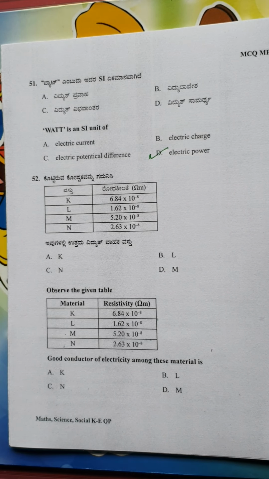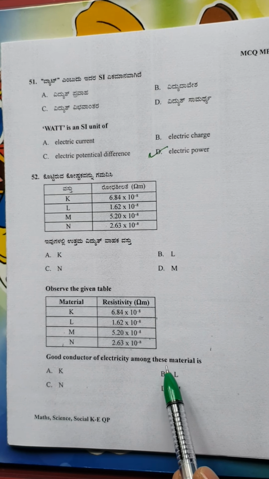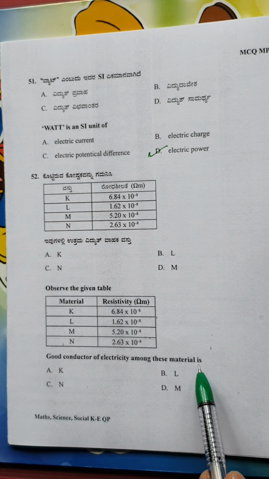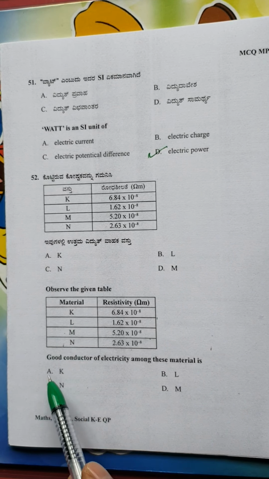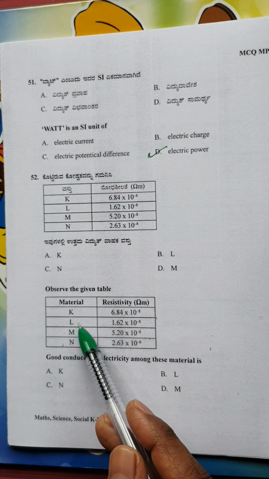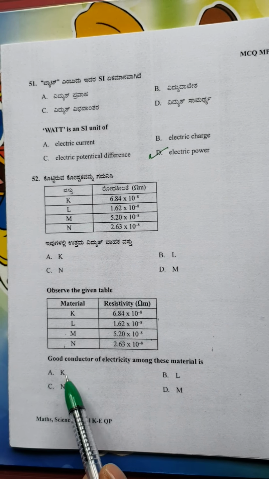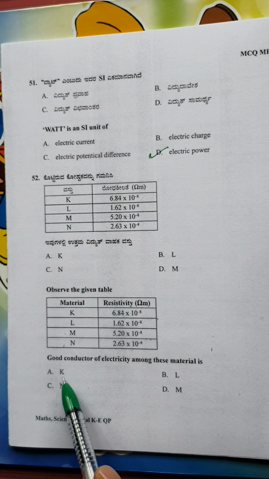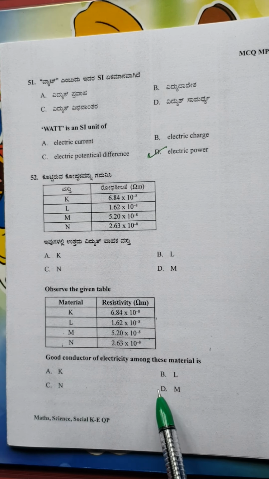So we have seen the table. Now what is the question? Good conductor of electricity among these materials is. There are four materials, and you have to tell me which is the good conductor. Each option is given as a material. Option A is material K, option B is material L, option C is material N, and option D is material M.